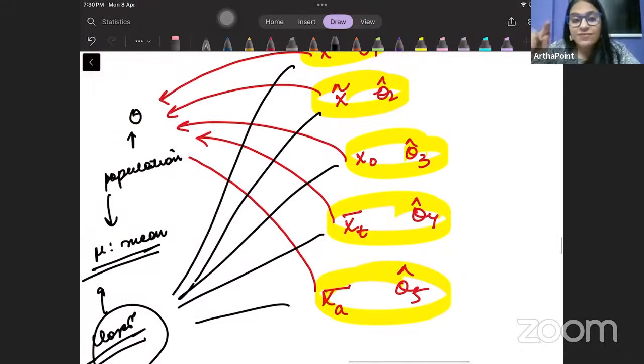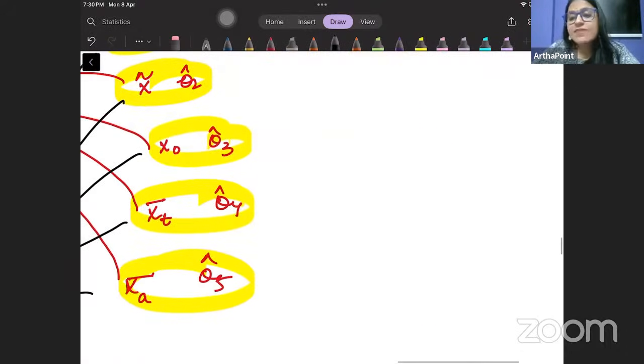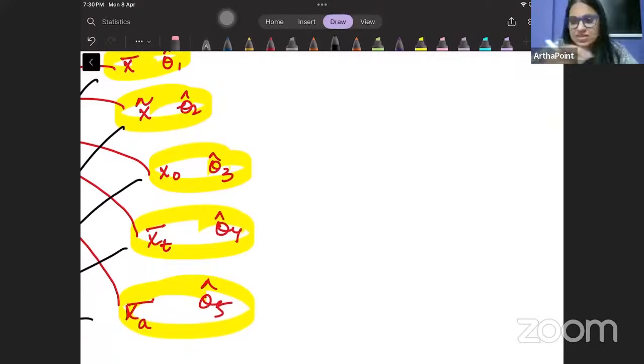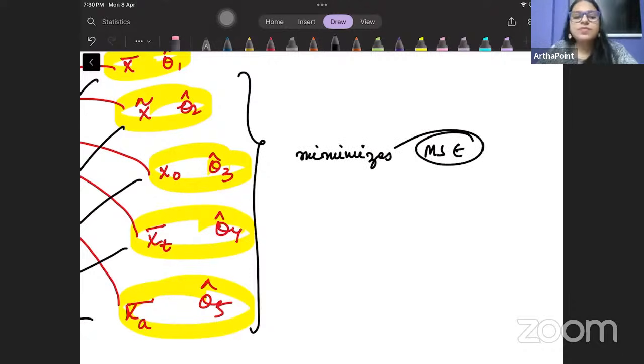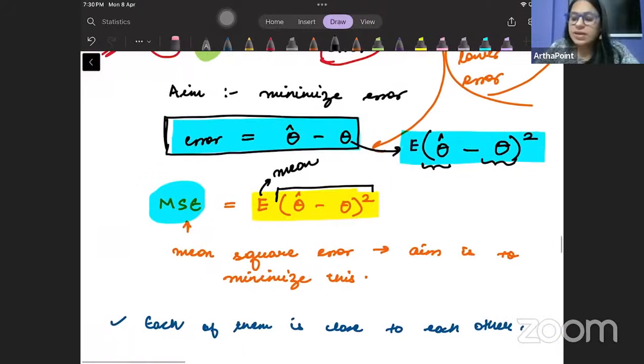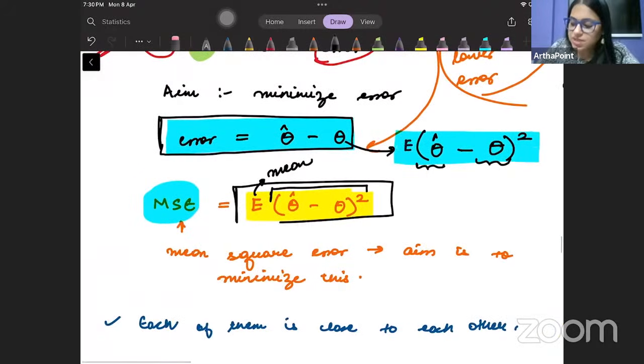So I have to use that criteria. I will be using that estimator which goes ahead and minimizes the mean square error. That is why this is important to understand. I need to use that statistic which minimizes the mean square error, the one that reduces it the most. I need to pick that from the sample.